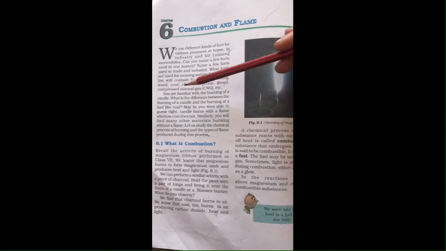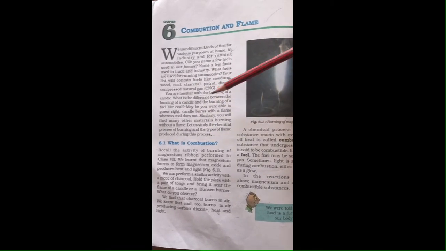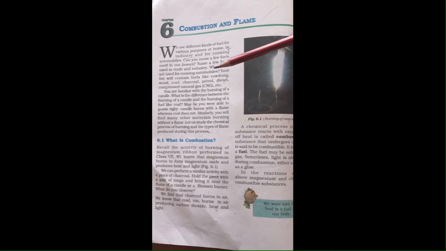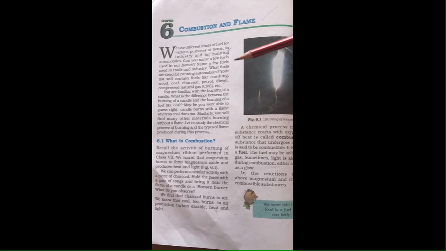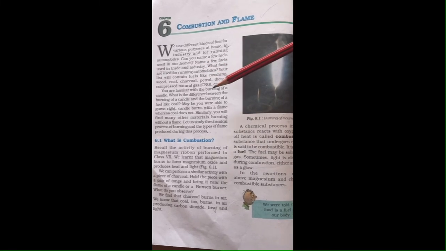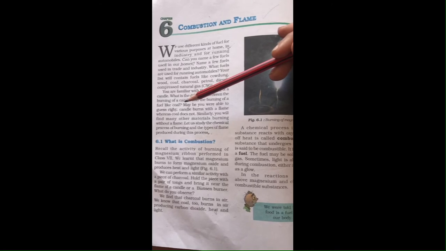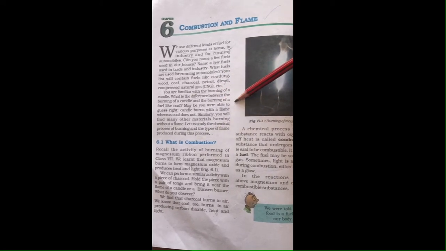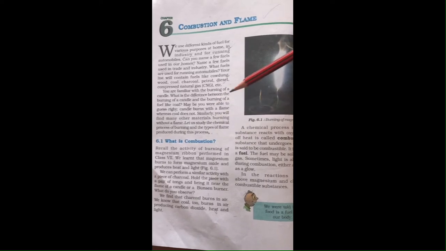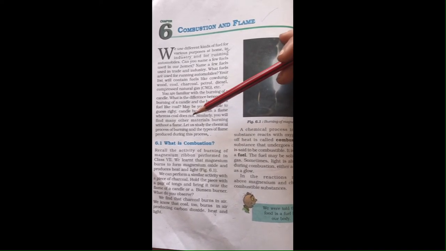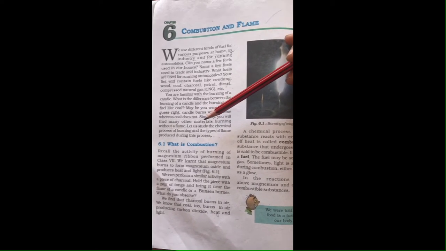Clear? You are familiar with the burning of a candle. You know that when we light a candle, a flame is formed. What is the difference between the burning of a candle and the burning of a fuel like coal? Maybe you guessed right: a candle burns with a flame, whereas coal does not give any flame on burning.